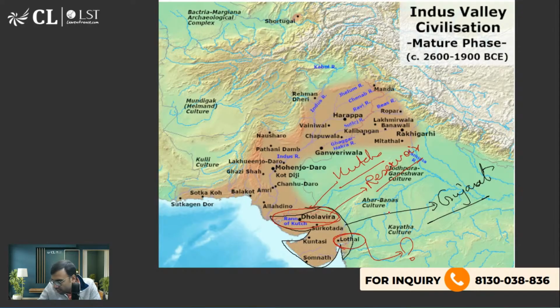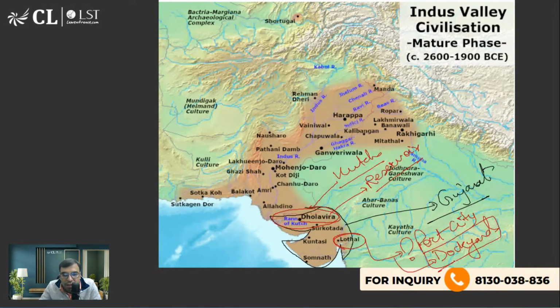Sound is not causing any disturbance. I hope it has been minimized now. Lothal is a port city. Okay. So it was actually, the word used will be dockyard. Dockyard means the place where ships stand. Understand the dockyard as the parking of ships, right? That is very famous. These are being asked in the exam. So that is why you should know about it. Okay.